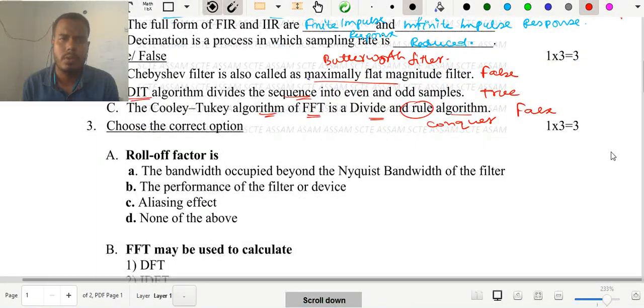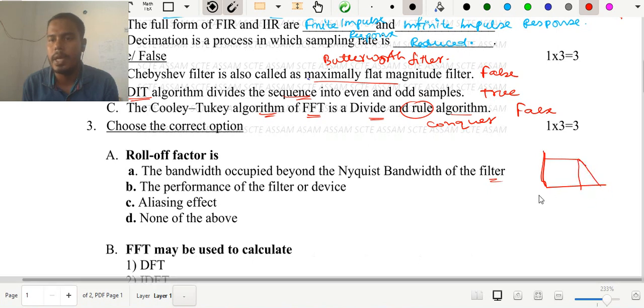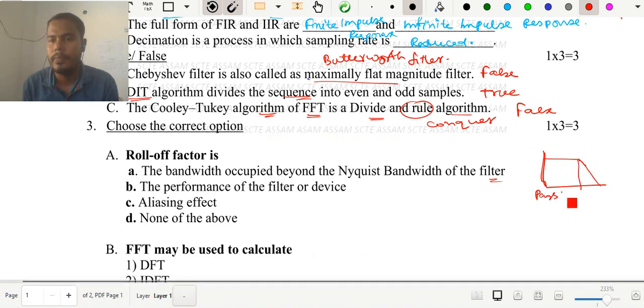correct option. So in the MCQs, we'll be discussing the remaining MCQs. First one, roll-off factor means the bandwidth occupied beyond the Nyquist bandwidth of a filter. Basically, the bandwidth which is occupied beyond the Nyquist bandwidth of a filter is called roll-off factor. So like if this is your filter, this is your pass band, and this part is a stop band.